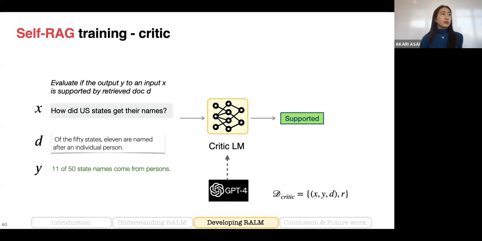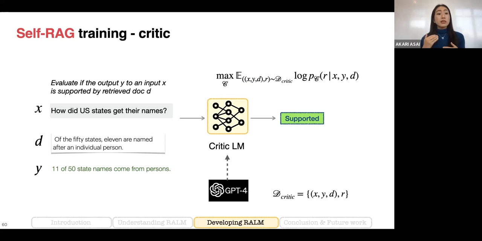Also, we can use a state-of-the-art language model API, for example, GPT-4 or ChatGPT. This can be quite expensive because in our work, we have to insert multiple reflection tokens, 4 different types of reflection tokens for each sentence or segment. So if we want to create training data with 150,000 instruction following data, then it can be millions of API calls. So in this work, we train a critic language model on the data generated by GPT-4 using the standard language modeling